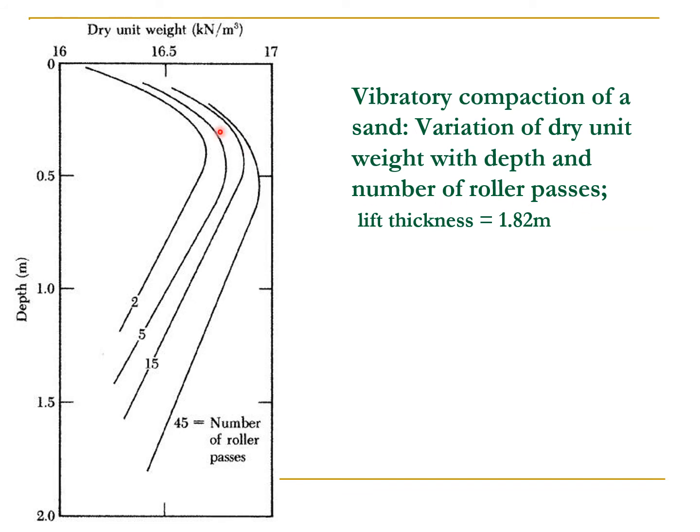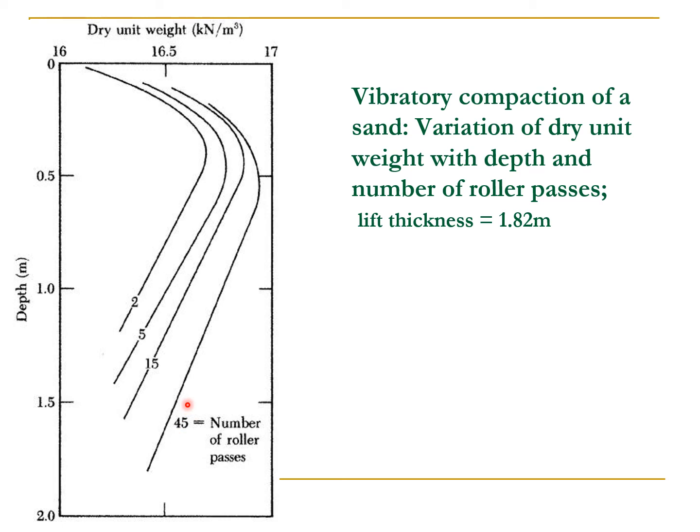Now look at this one. We have the dry unit weight axis, and this is for the depth, for vibratory compaction of a sand. Variation of dry unit weight with depth and number of roller passes, and the thickness of one layer was kept equal to 1.82 in this example. Now look at that. What is happening with the increase of the roller passes? Here the 2 passes, here 5 passes, 15, and here 45 roller passes.